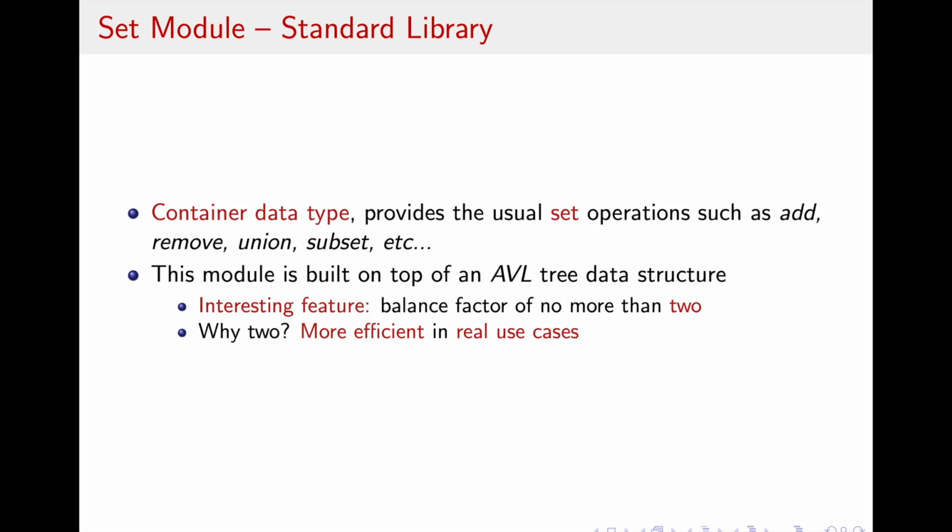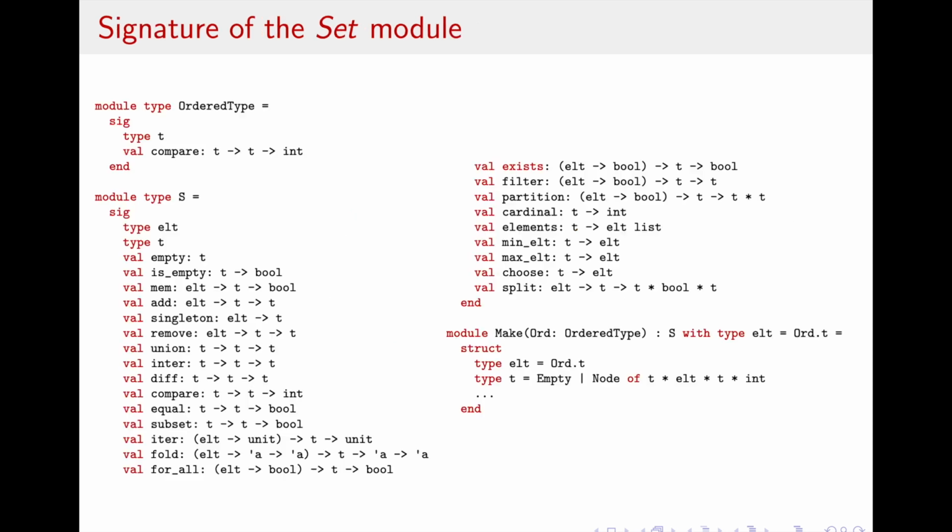So, that being said, you might ask why 2? Well, using a balance factor of 2 proves to be more efficient in real use cases, effectively making a trade-off between the overall balancing of the tree and the excessive use of the rebalancing function.